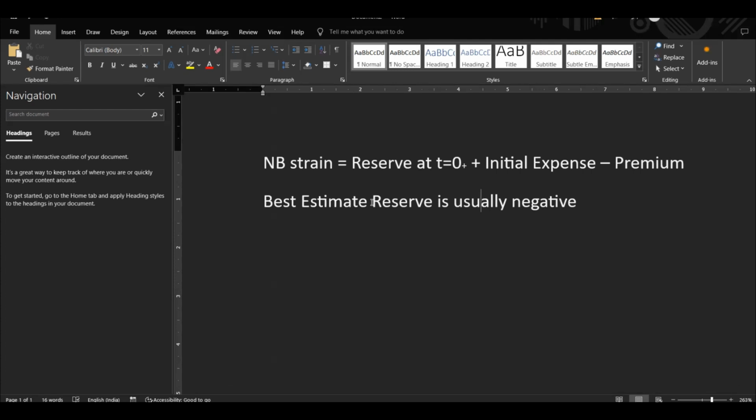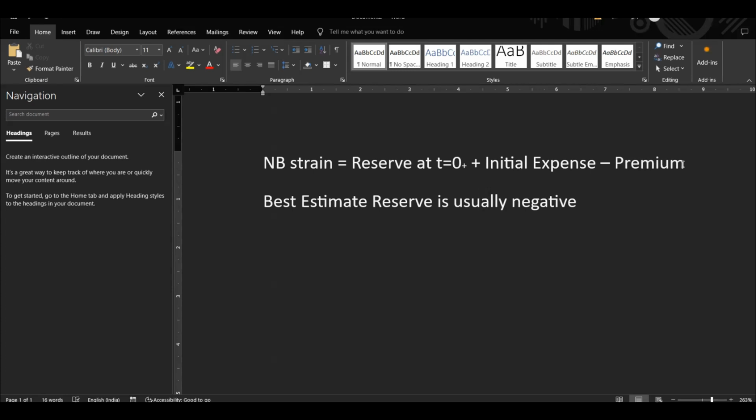And also, there is another question I would like to ask and leave you with. Why do you believe that there is new business strain, assuming you are calculating reserve on a prudent basis? Do you believe that single premium policies have new business strain? This one is for a regular premium, right? So that is why premium will be much less. Otherwise, single premium means a bigger premium. So do you believe that single premium policies have new business strain? If yes, why? If not, why not?